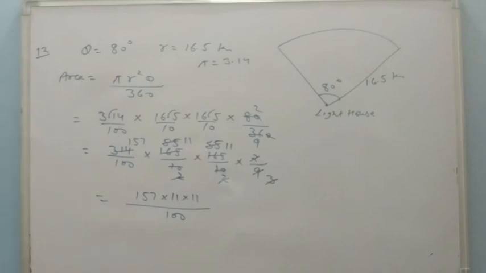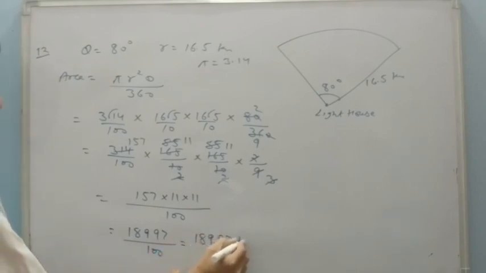No need to worry about that. It is 18997 upon 100. Just put the decimal. 189.97 kilometer square is the area the light will cover.